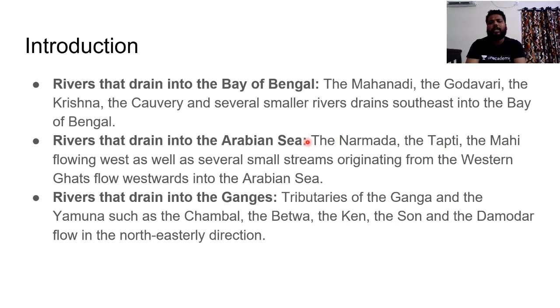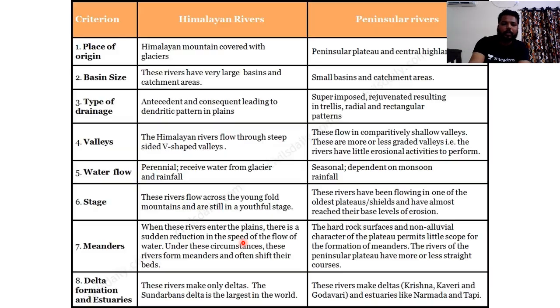Do remember this. And those rivers which drain into Arabian Sea include Narmada river, Tapti river, Mahi river, and several other small streams like Mandovi, Zuari, Periyar, Pamba. All these smaller streams also flow into Arabian Sea. And rivers of peninsular India which drain into Ganga river, like we have seen the tributaries of Ganga, such as Chambal river, Betwa, Ken, Son, and Damodar river, flow in a northeasterly direction and mix with Ganga. So despite these peninsular rivers having upper elevations, they tend to move towards the Ganga river and mix into it.